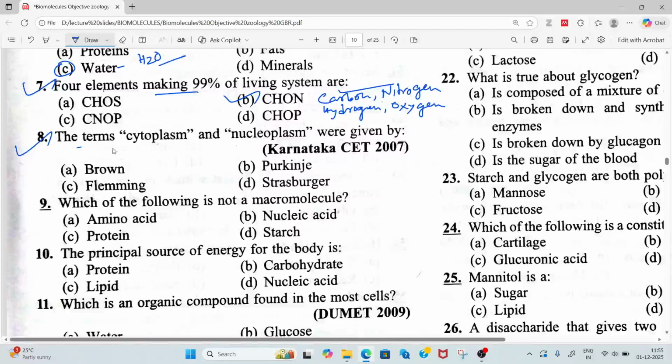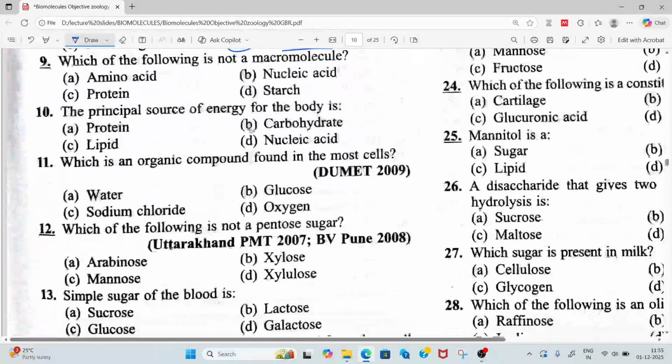So the next question, the term cytoplasm and nucleoplasm were given by. So the correct answer will be option D. Strasburger will be the correct answer for this question. Let's move to the next question.